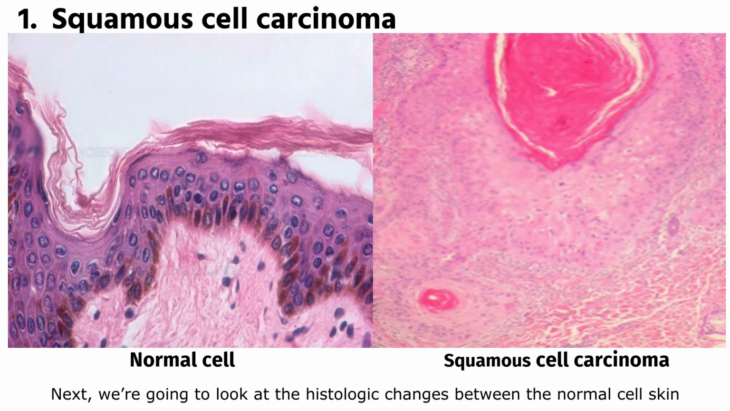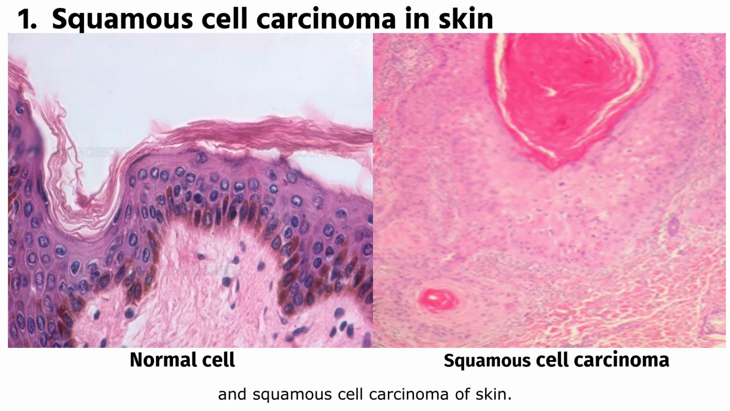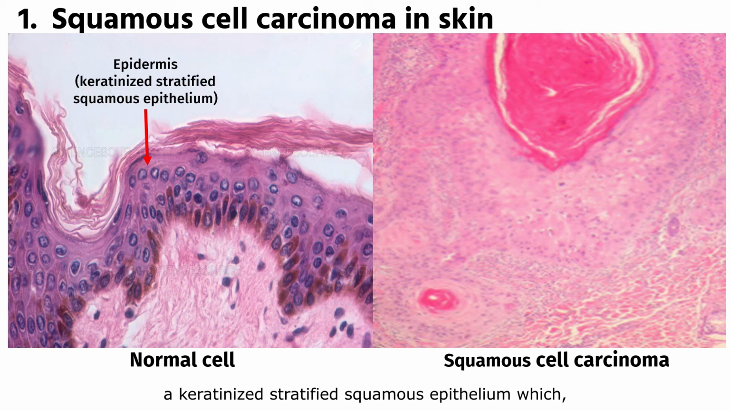Next, we are going to look at the histological changes between the normal skin and squamous cell carcinoma of the skin. The left side indicates the normal one. The arrow shows the epidermis, a keratinized stratified squamous epithelium, which, in thick skin, has a very thick keratinized layer known as the stratum corneum.